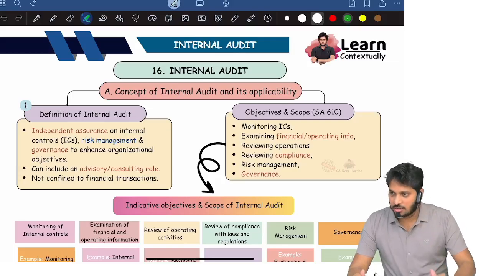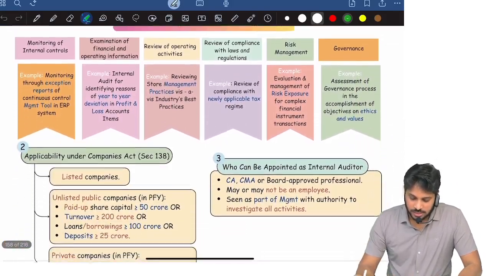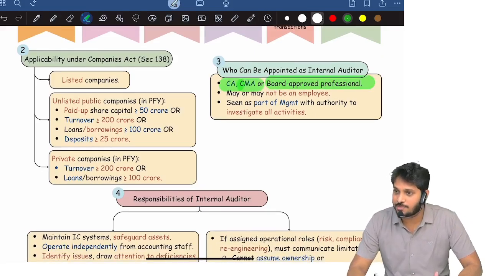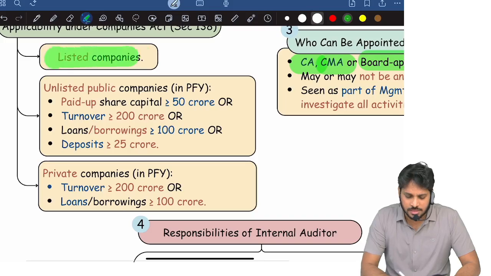So let's begin internal audit. And in internal audit, who can be appointed as an internal auditor? Anybody, CA, CMA, or any other professional. Anybody can be appointed by the board of directors. And internal audit is compulsory for listed companies.